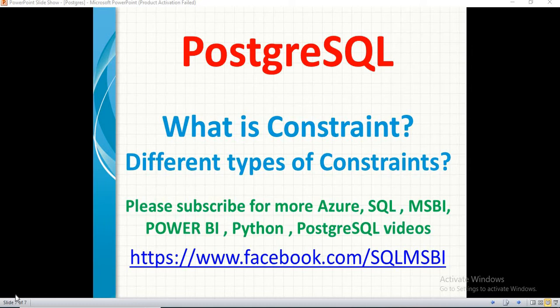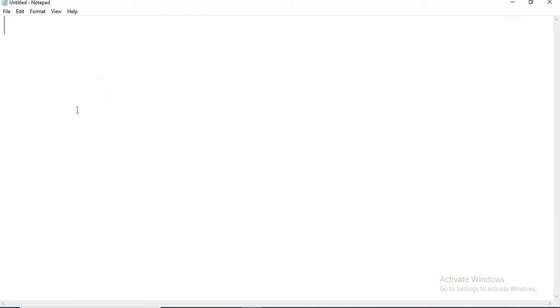Now, what are the different types of constraints we have in Postgres? Let me talk about them one by one. The first one is the NOT NULL constraint. This is one of the important constraints you will be using very regularly in daily life. It ensures that null values are not taken into the column.